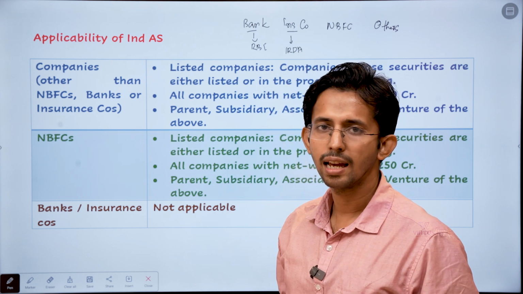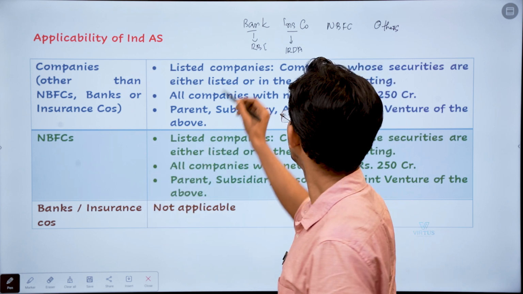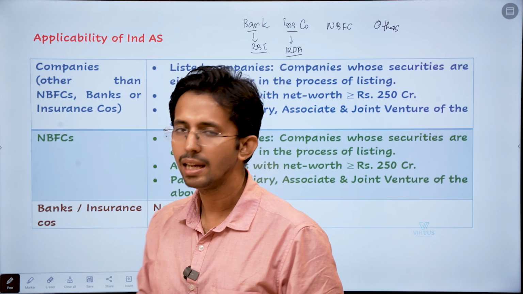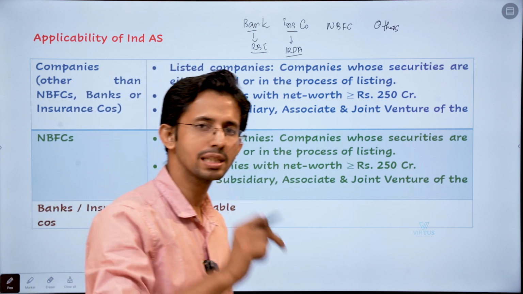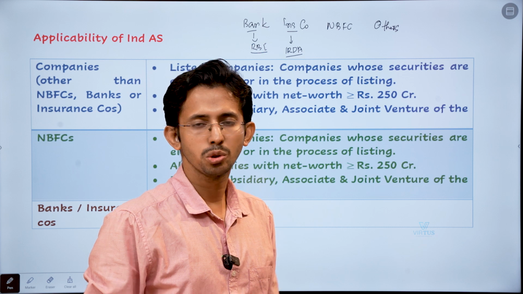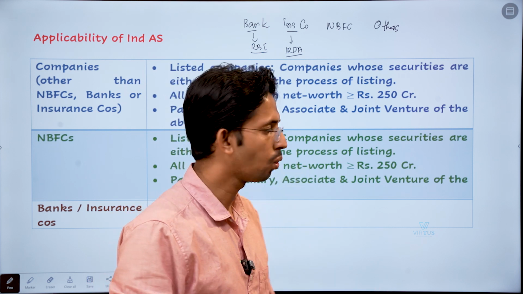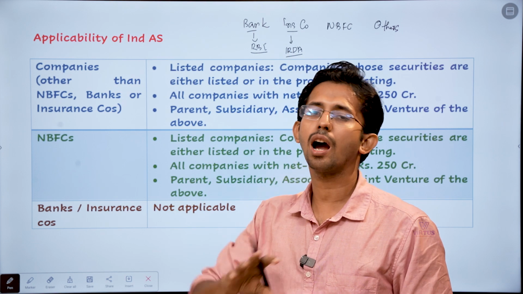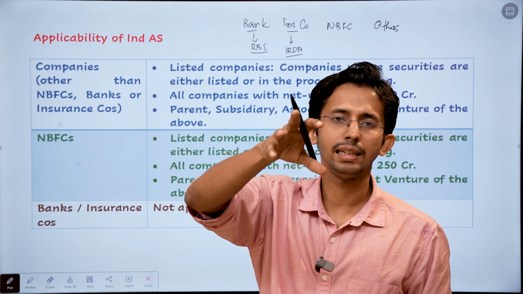So MCA has given the power to the regulators RBI and IRDA to decide when the banks or insurance companies should come into the purview of IND AS. So far they have not taken that decision. So even till date, these banks and insurance companies are outside the purview of IND AS.